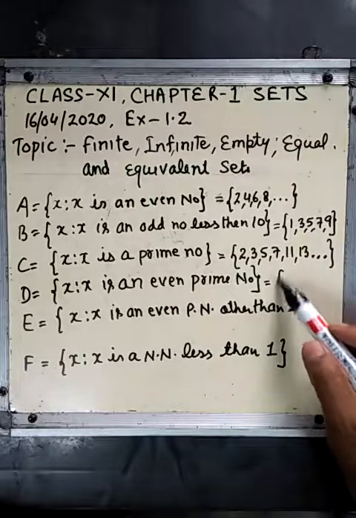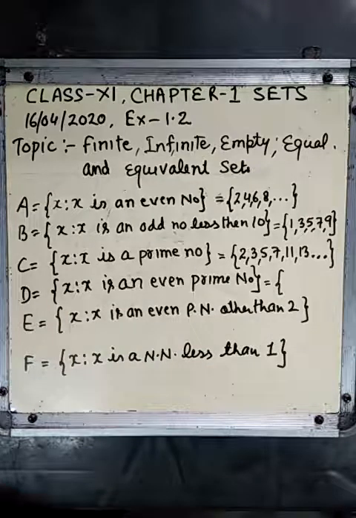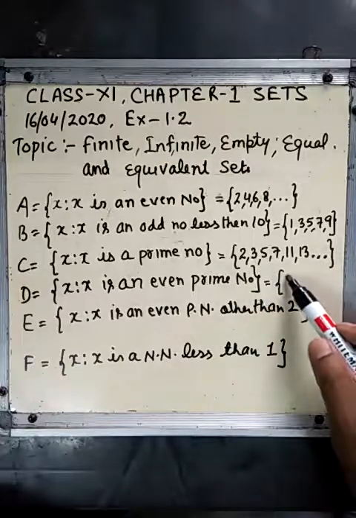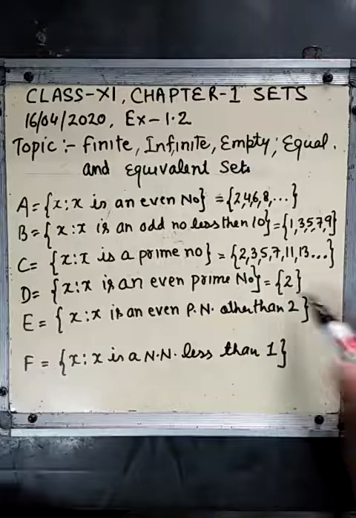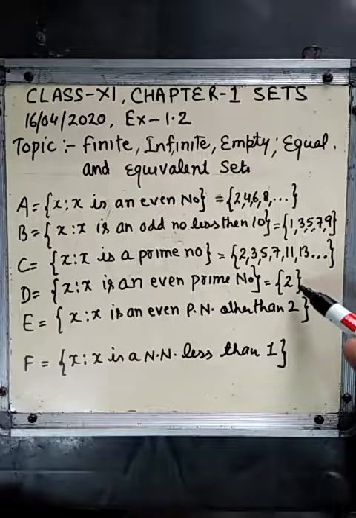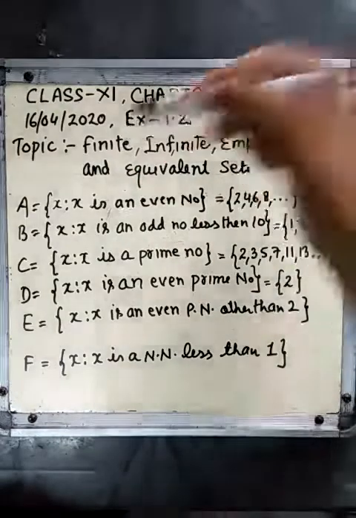For D, x such that x is an even prime number. What are the even prime numbers? Check it. Only 2. Yes, 2 is the only even prime number. So is it finite or infinite? Yes, it is a finite set.